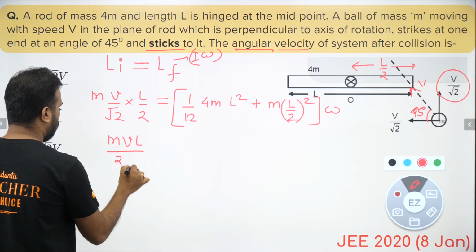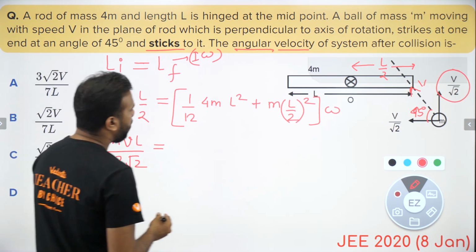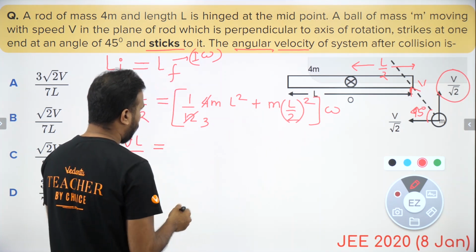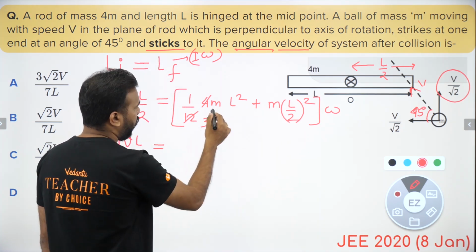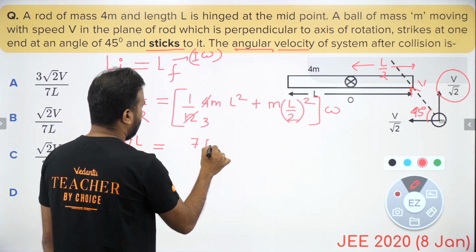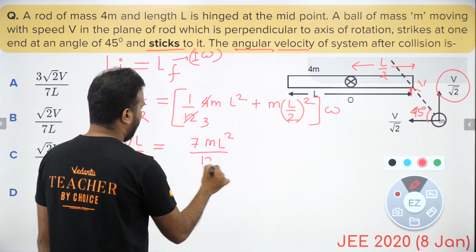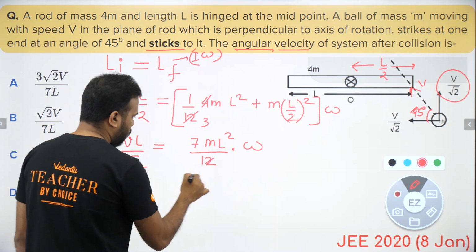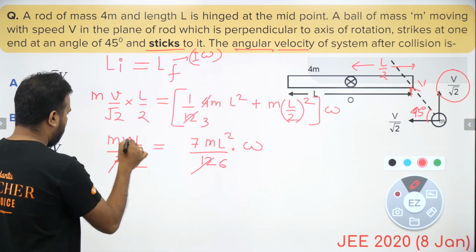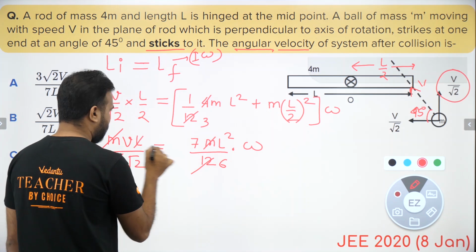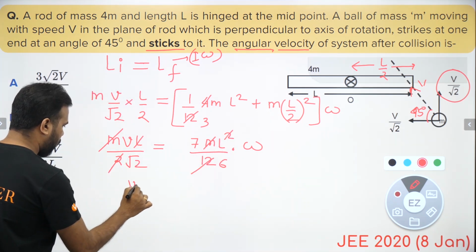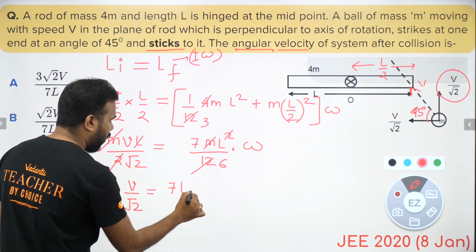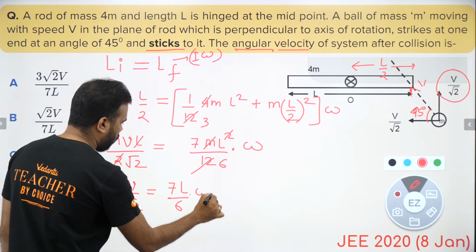So mvl by 2 root 2 should be equal to, from here I see this is going to be 1 by 3, this is going to be 1 by 4. So this is 4 ml square plus 3 ml square, that means 7 ml square by 12 times omega. That's what we are going to get. If I cancel out this 12 six times here, I can also cancel this m, and I can cancel this l as well. So what I have is v by root 2, and on the right hand side I have 7l by 6 times omega.